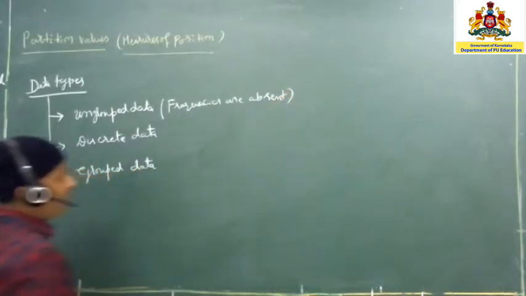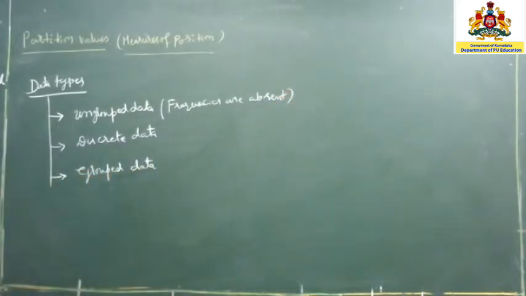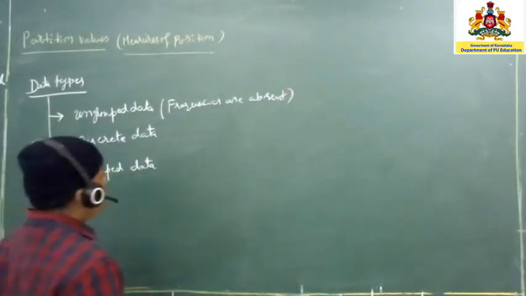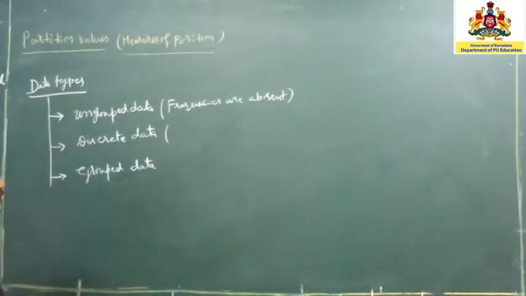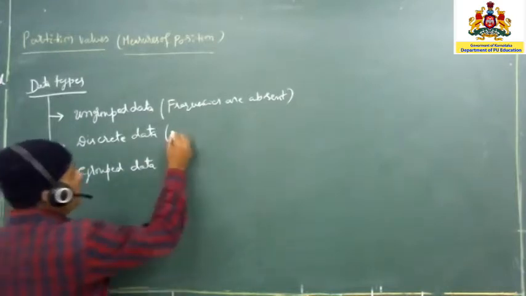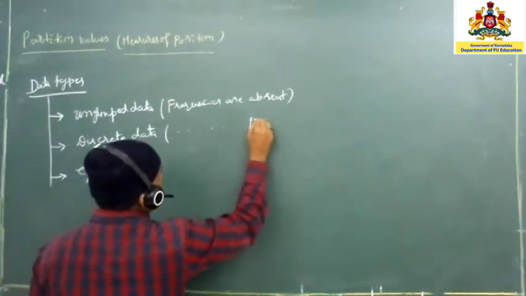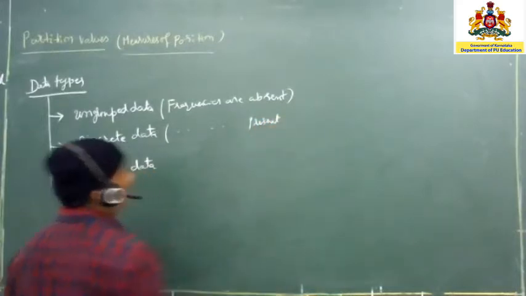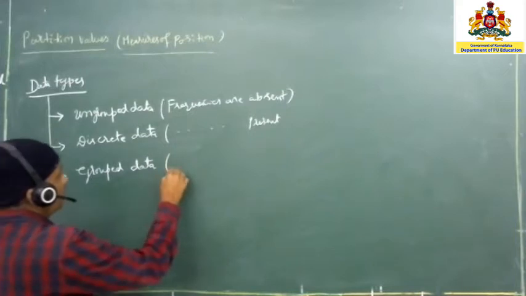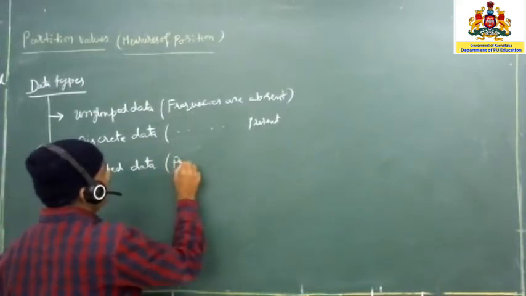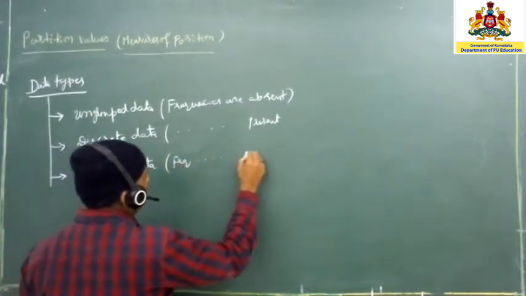The frequencies are absent, in the sense that the frequencies are not present there. The frequencies do not exist. Only raw data will be there. It is unprocessed. Discrete means the frequencies are present. And ungrouped, in the sense the frequencies are present